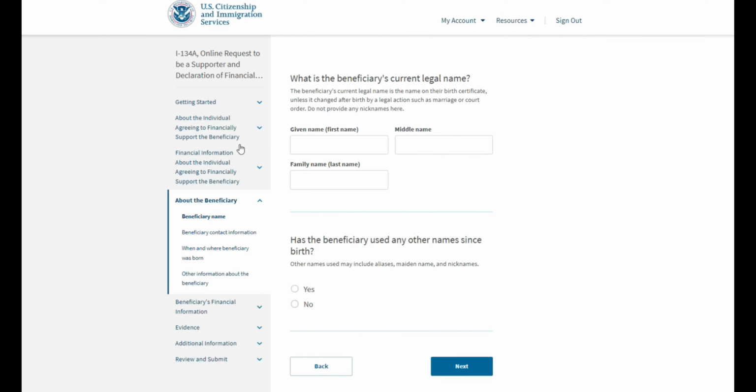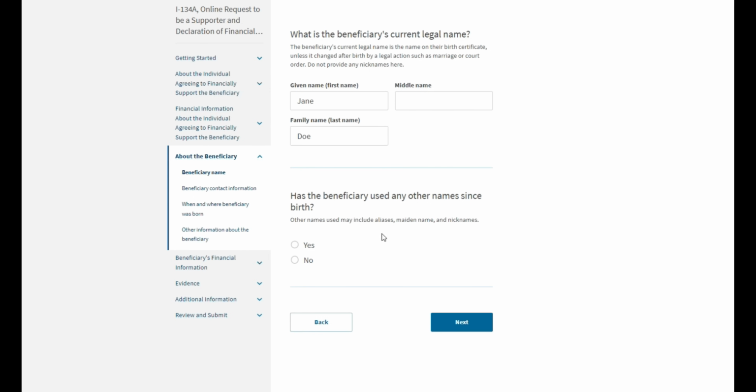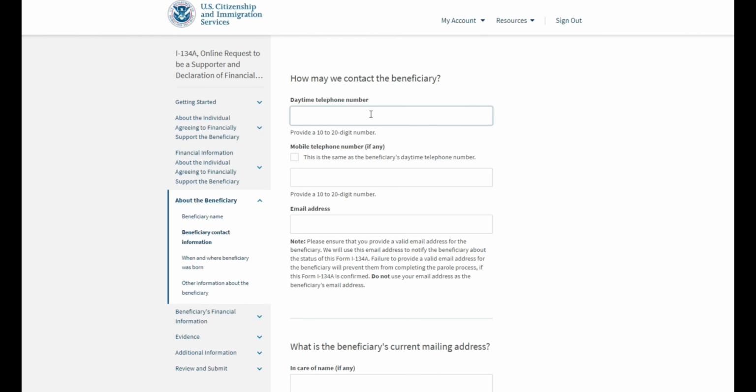Now, finally, we are moving on to the third part of this application, which asks about the beneficiary, the person who is coming to the United States. First provide their name, then whether they have ever used any other names before, yes or no. Provide the phone number. This one will allow you to type in the foreign phone number for the beneficiary.